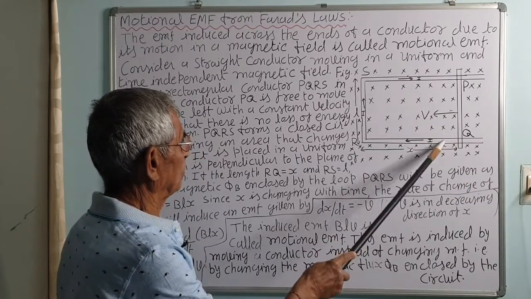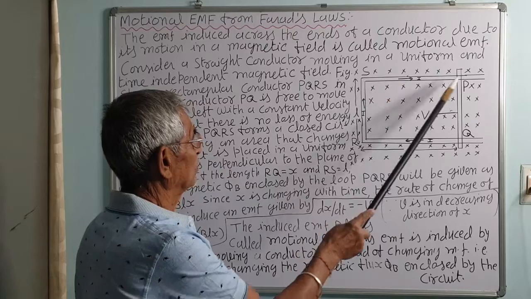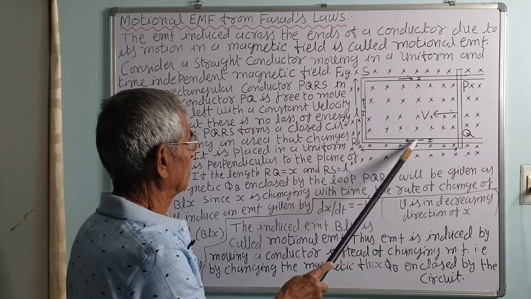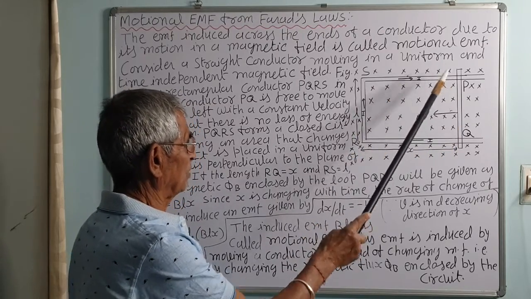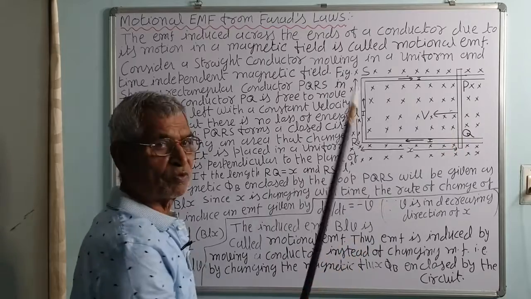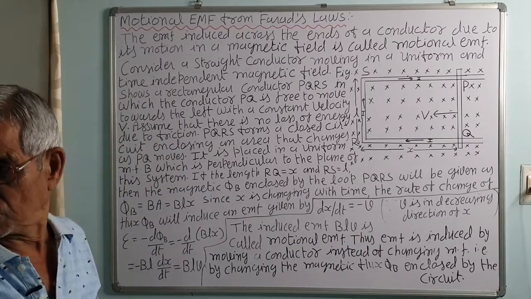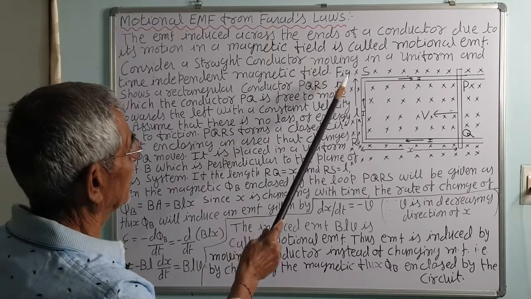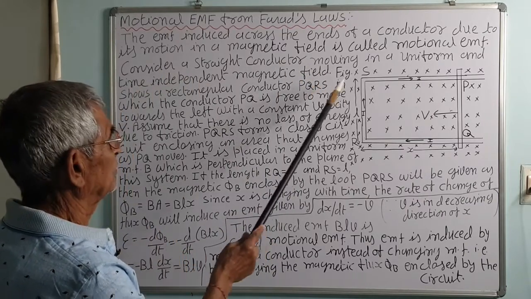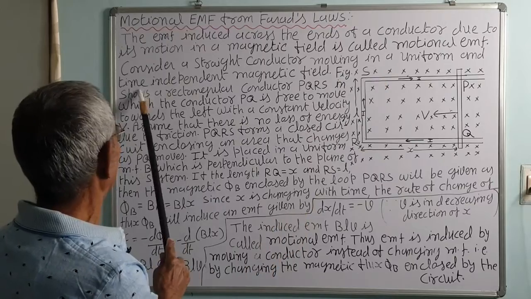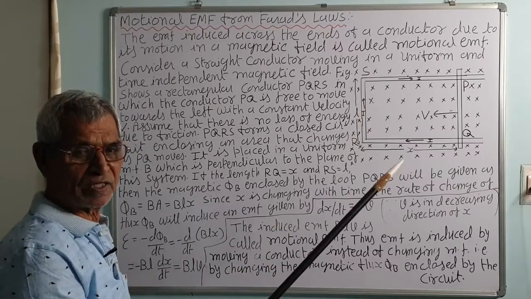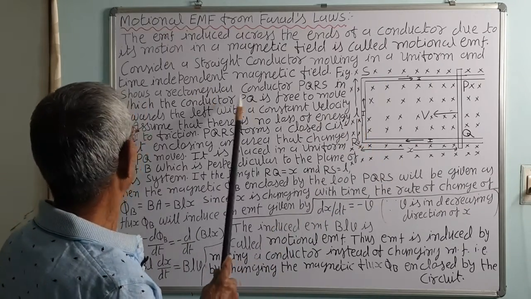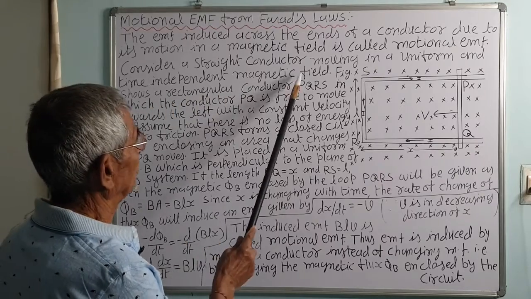So current flows in the circuit like this. This is the direction of the current. It can move smoothly without any friction. There is no loss of energy due to friction. Consider a straight conductor moving in a uniform magnetic field, uniform and time independent. The magnetic field doesn't change with time, it is constant as time passes.